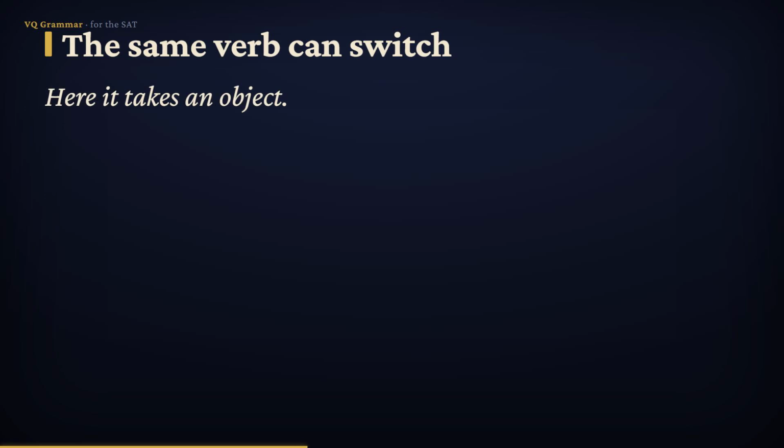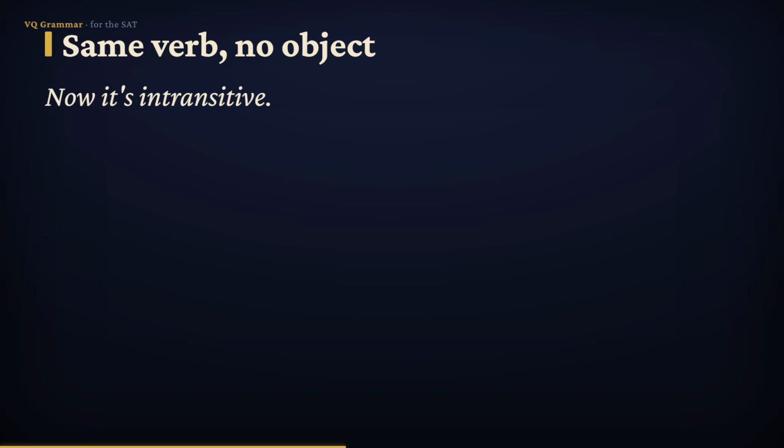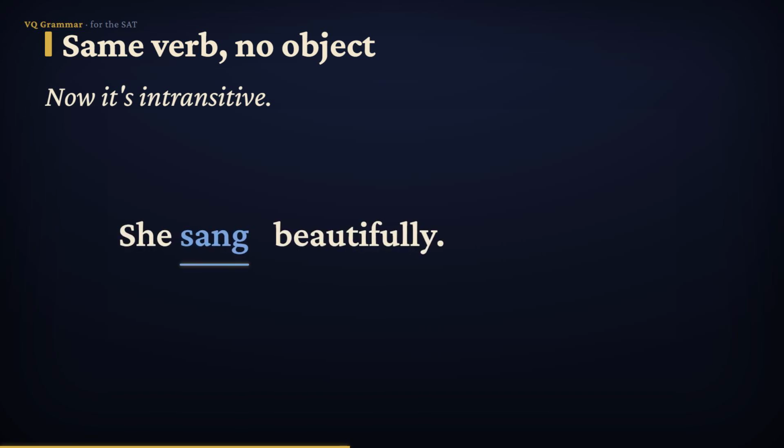One more crucial point. A verb isn't transitive or intransitive forever. The very same verb can be either, depending on the sentence around it. Take the verb sang. She sang a ballad. Sang what? A ballad. There's an object. So here, sang is transitive. But change the sentence. She sang beautifully. Sang what? Nothing. Beautifully just tells how she sang. So now that very same verb, sang, is intransitive.